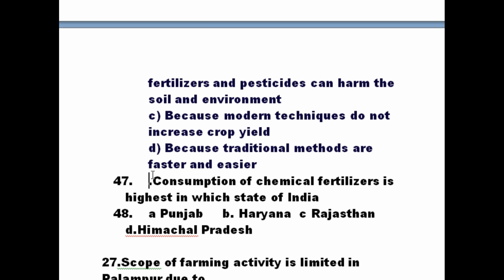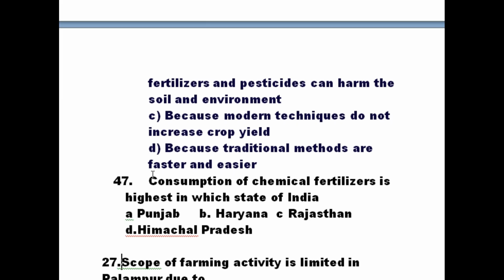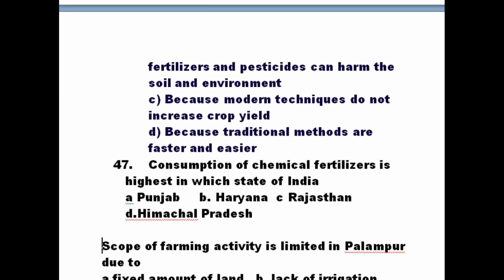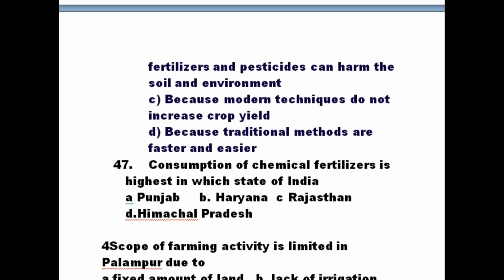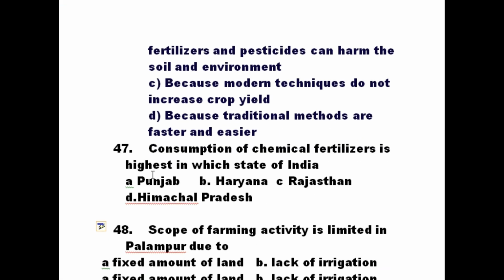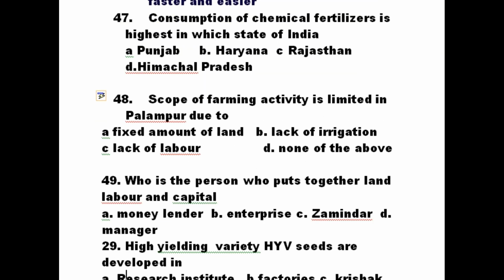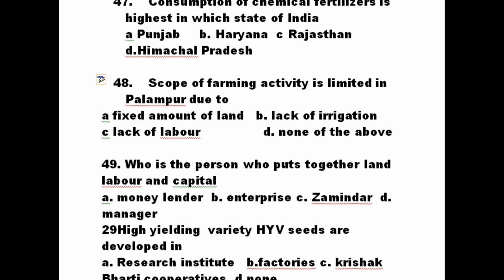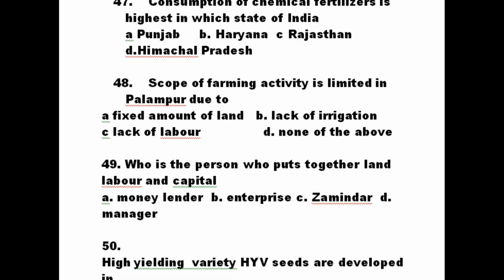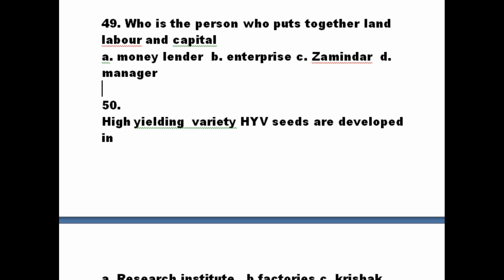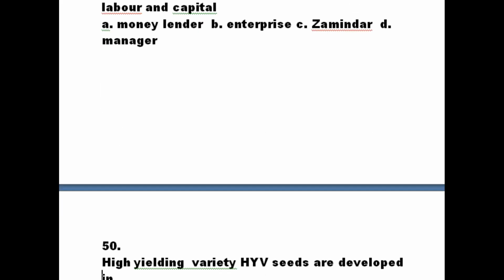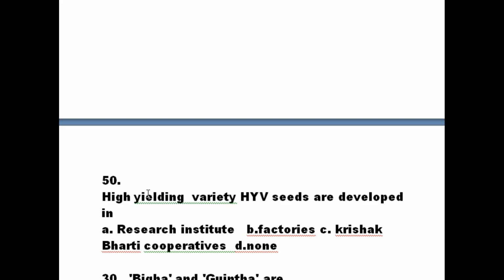Consumption of chemical fertilizers is highest in which state? Now, why is the scope of farming limited in Palampur? And the 58th question is: high yielding varieties are developed by which place?